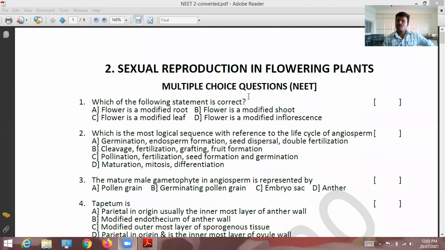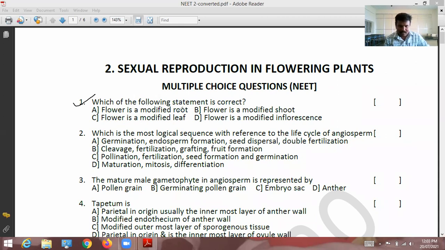Second chapter, sexual reproduction in flowering plants, neat objective discussion. See here, the first bit. On the screen, the questions and answers are neatly visible. So find the answer, try to say the answer. First question: which of the following statements is correct? Here, four statements are given. Among those four statements, which is correct?